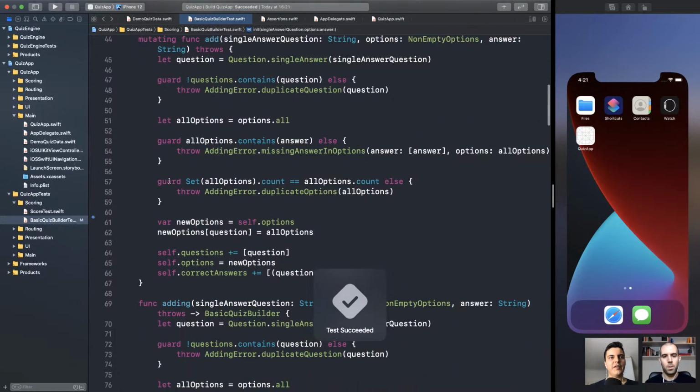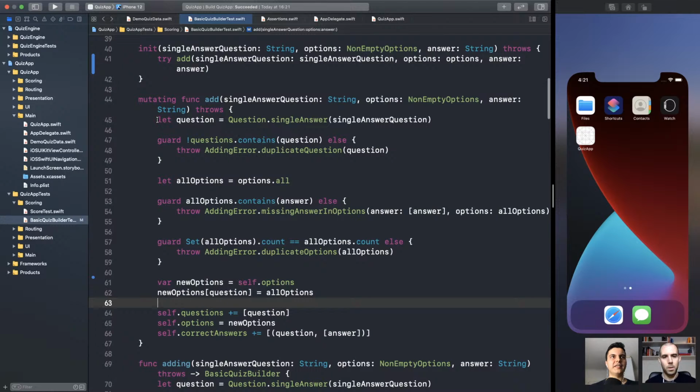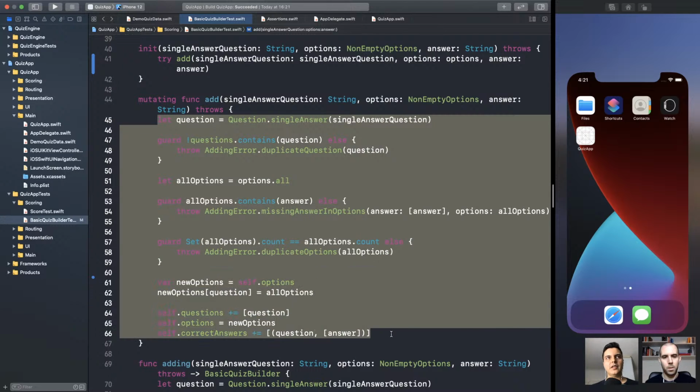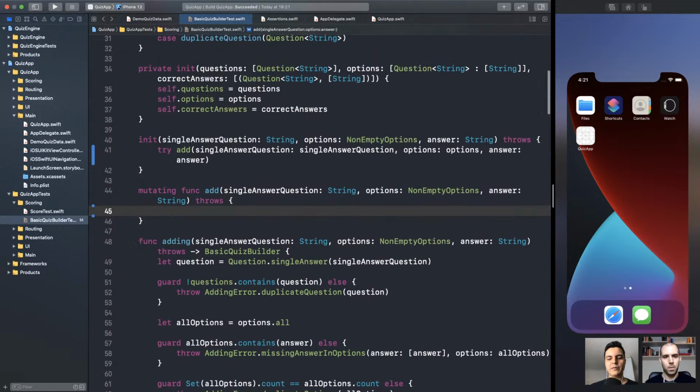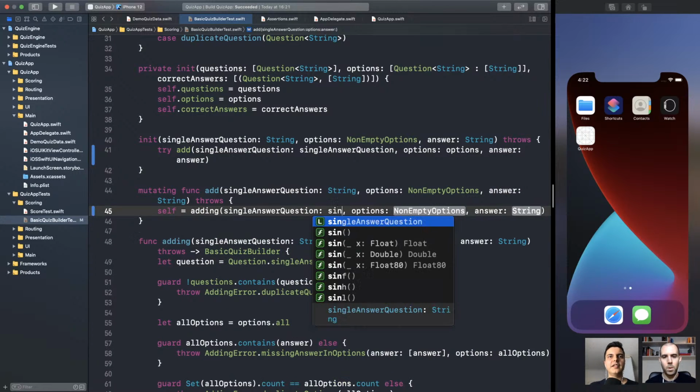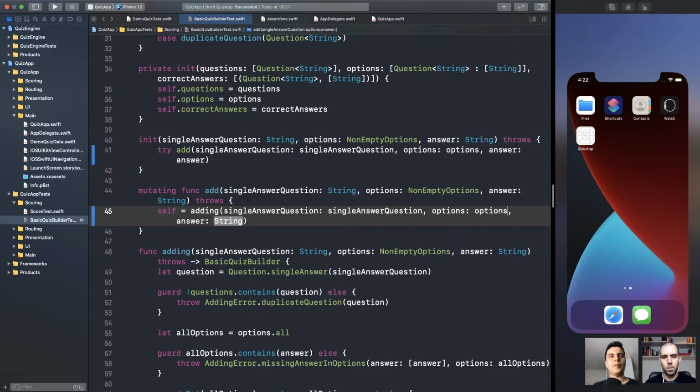Passing. We still have the duplication in these two methods. So one can delegate to the other. Make sense? Either adding calls add or add calls adding. Yeah. Let's make add call adding. How can we do it? In the mutating function, we can reassign self. So we can say self equals adding, adding single answer question options answer.